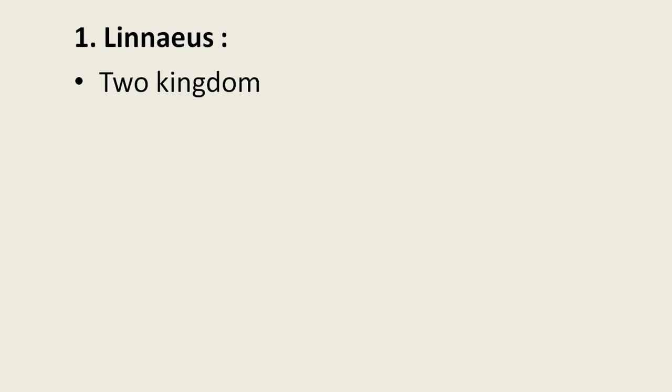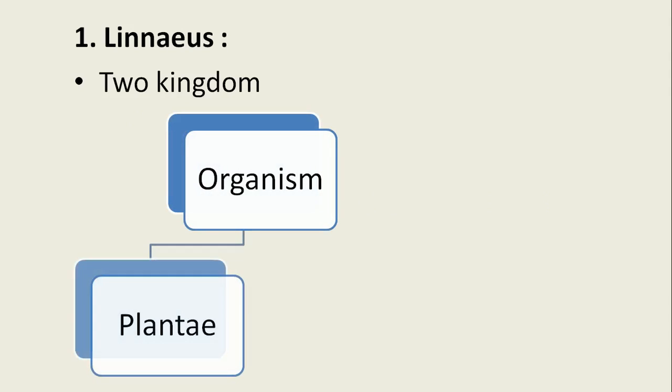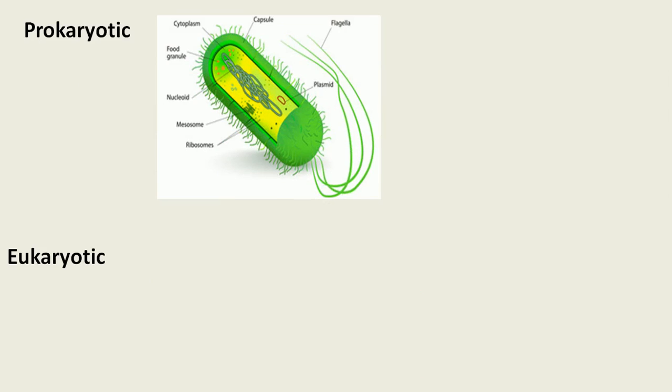Linnaeus followed the two kingdom classification, which we already discussed: organisms divided into Plantae and Animalia. But from the microscopic observation, a new parameter was added to the classification, the prokaryotic and eukaryotic.